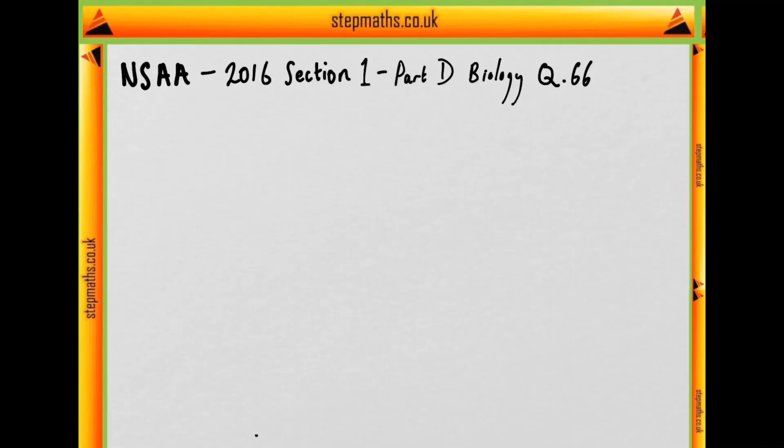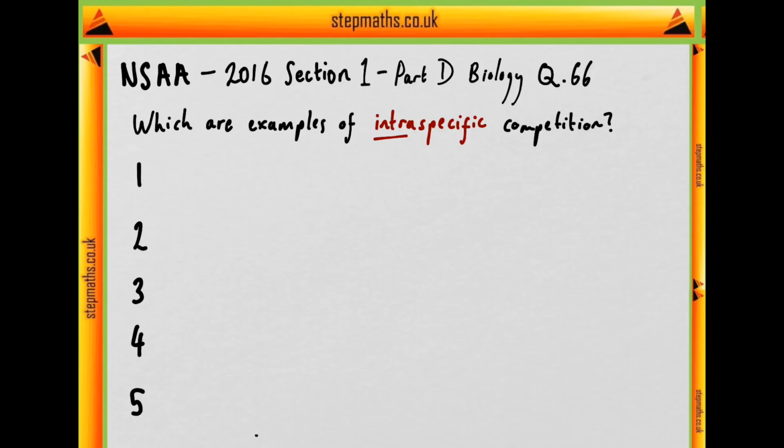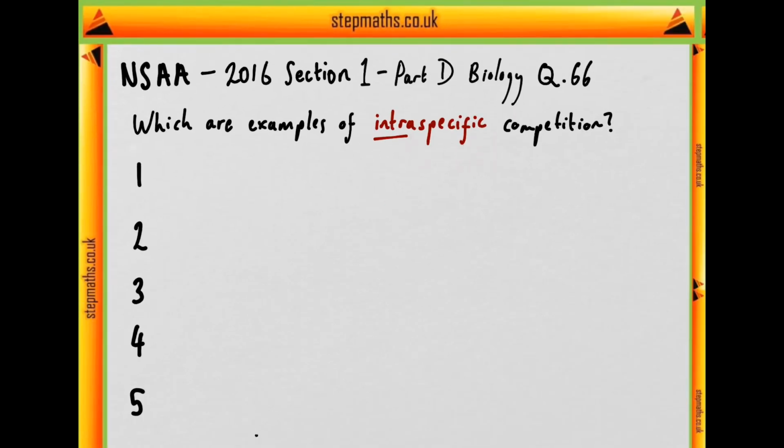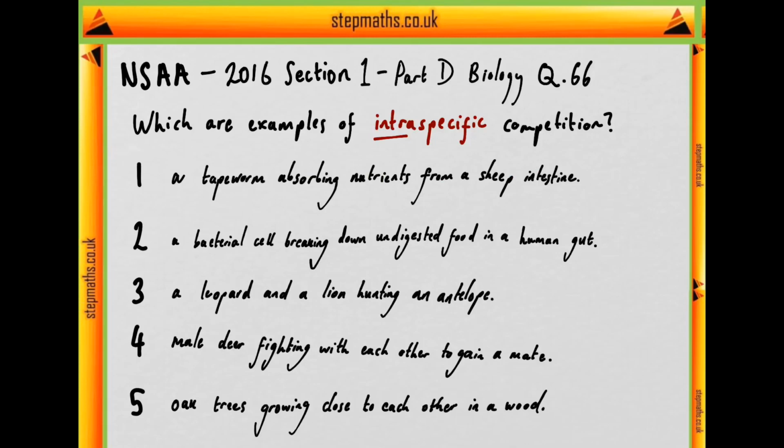In question 66, we're given 5 statements and we're asked which of them represent an example of intraspecific competition. Now the emphasis is on intra, which means within a particular species there is competition. Okay, let's have a look at our 5 interactions.